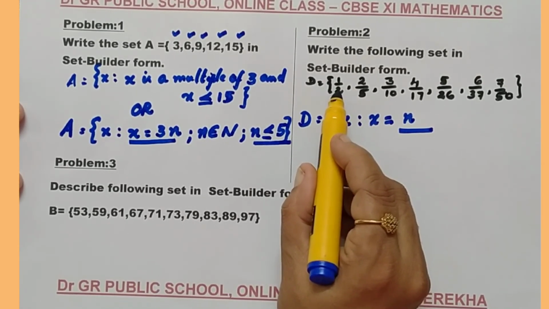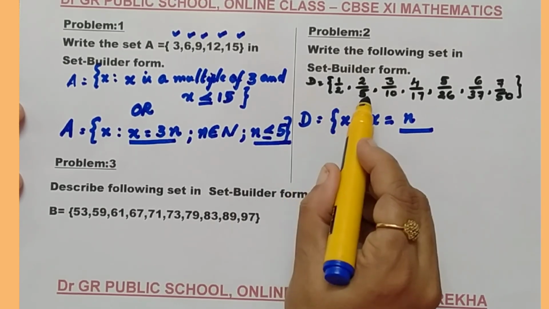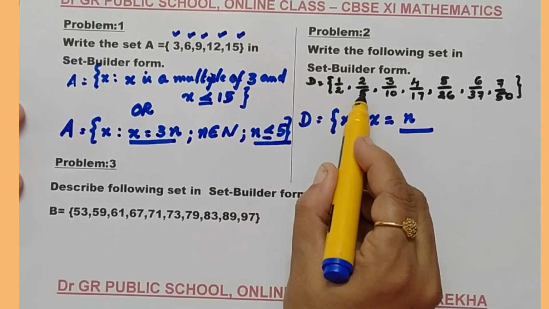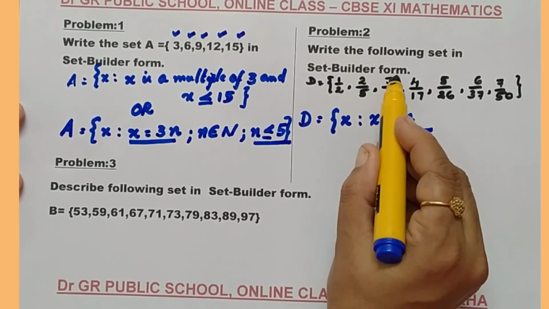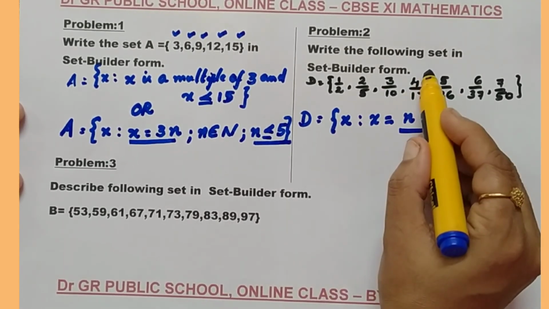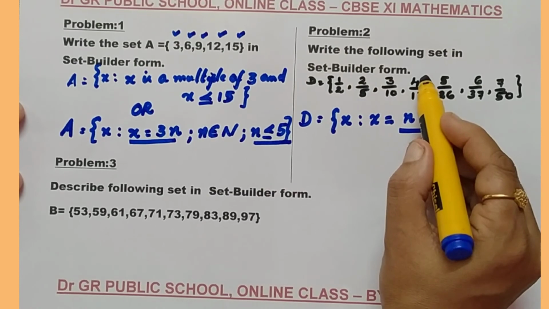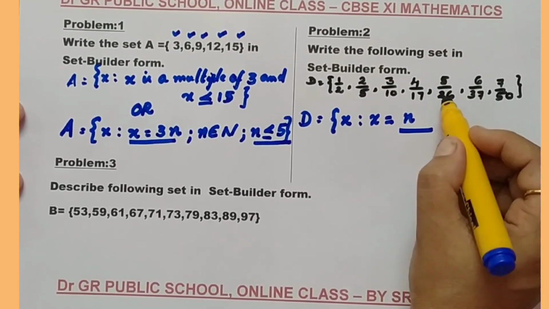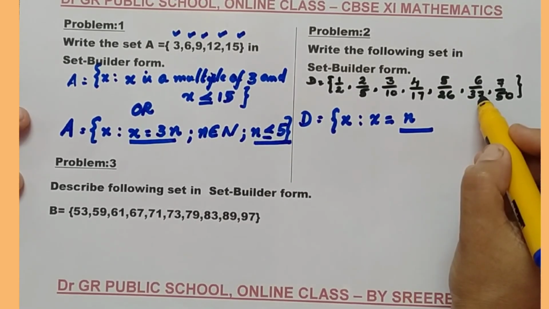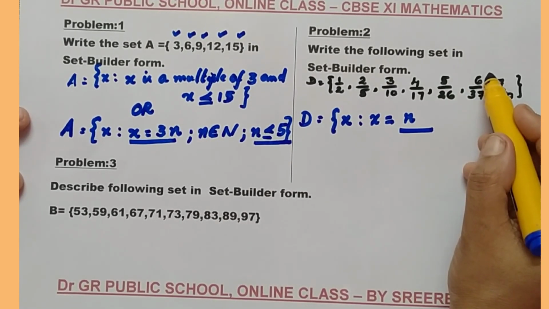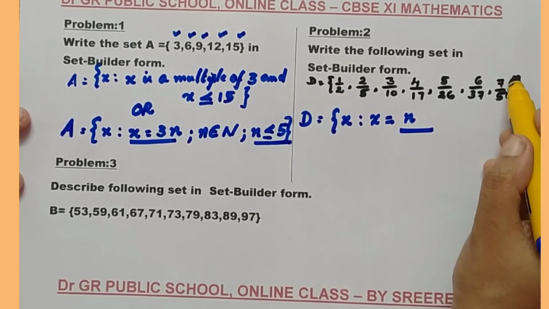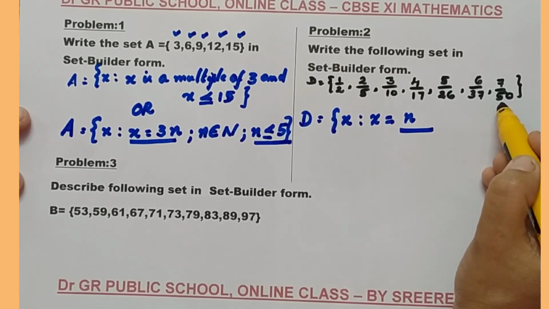That is, 2 can be expressed as 1 square plus 1. 5 is the square of the numerator 2, that is 4, plus 1. 10 is the square of the numerator 3, that is 9 plus 1. 17 is the square of the numerator 4, that is 16 plus 1. 26 is the square of the numerator 5, that is 25 plus 1. 37 is the square of the numerator 6, that is 36 plus 1. And the last one is the square of the numerator 7, that is 49 plus 1.